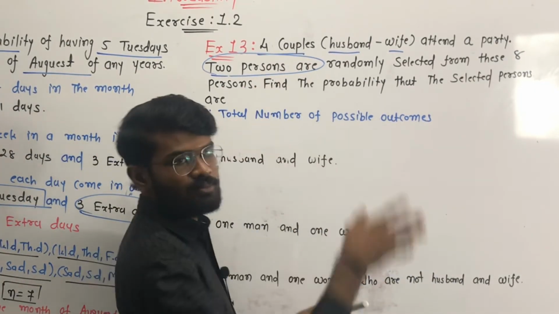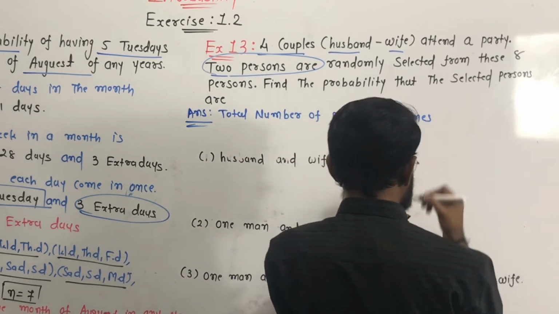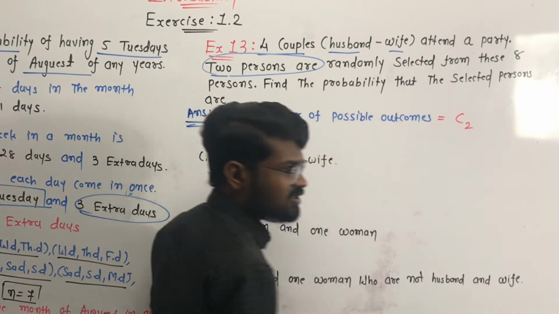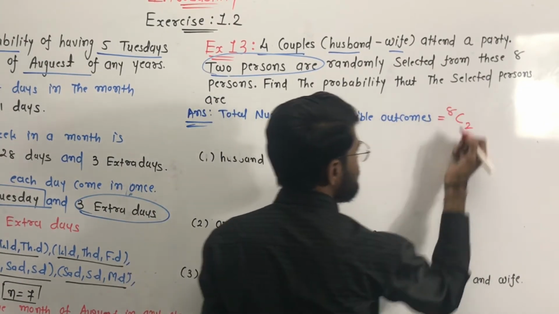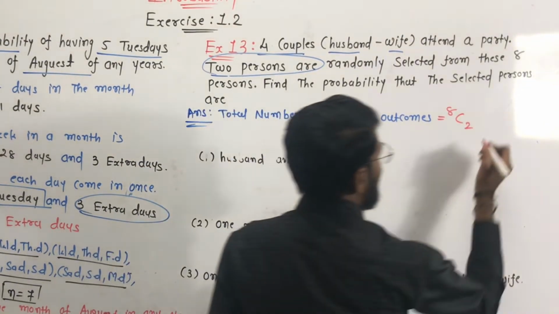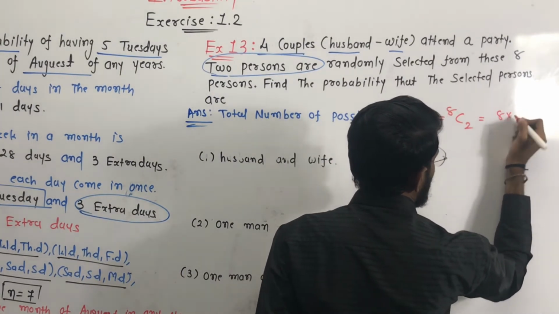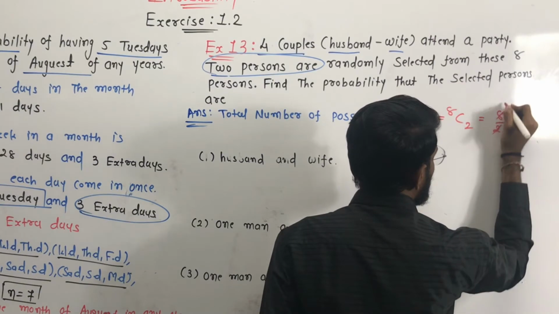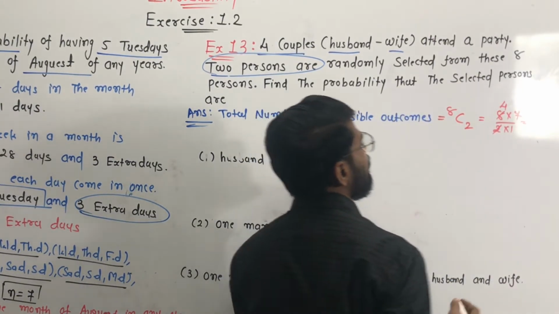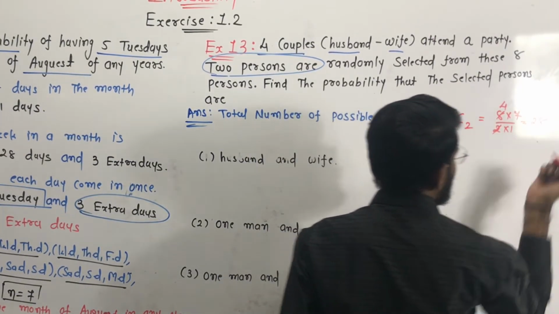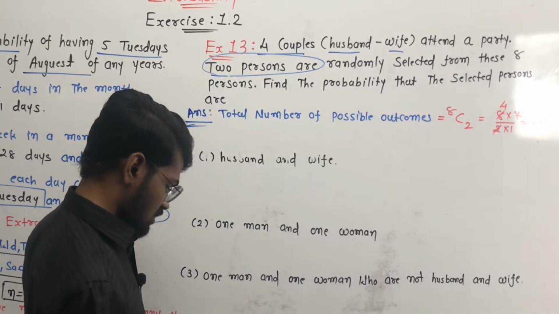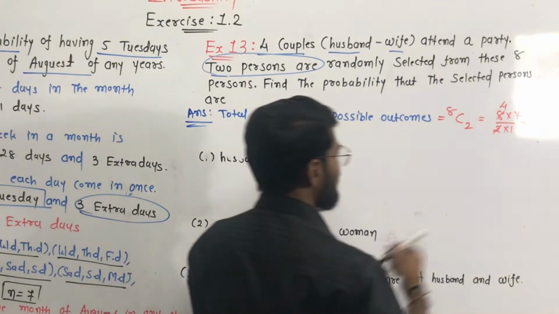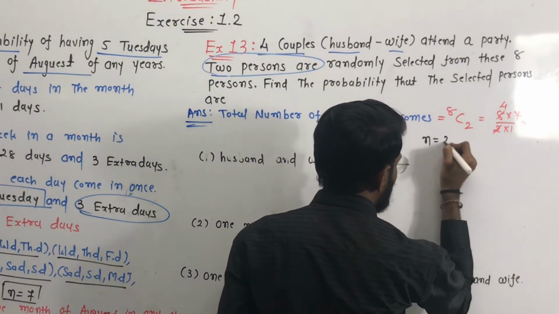Yes, so the total number of possible outcomes is equal to 8C2, which means 8 multiplied by 7 upon 2 multiplied by 1. Yes, so 4 times 7 is equal to 28. Yes, so this is our number of possible outcomes, and it is denoted by n. Yes, so n is equal to 28.